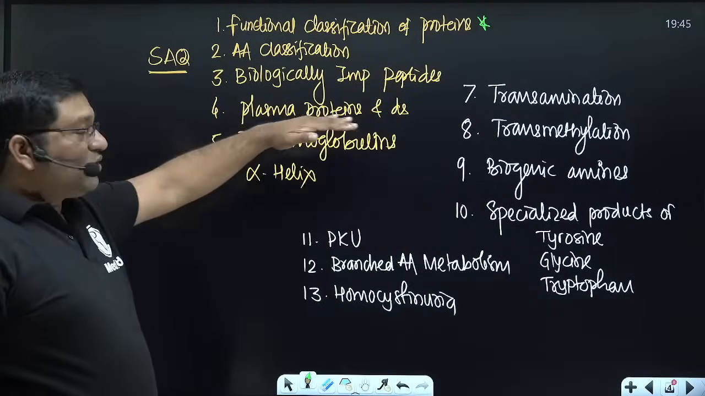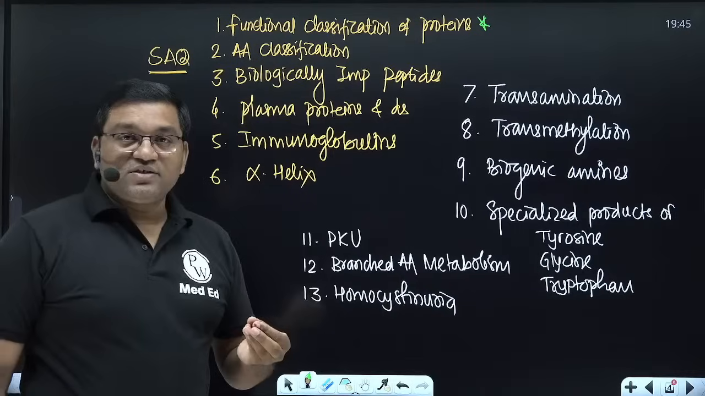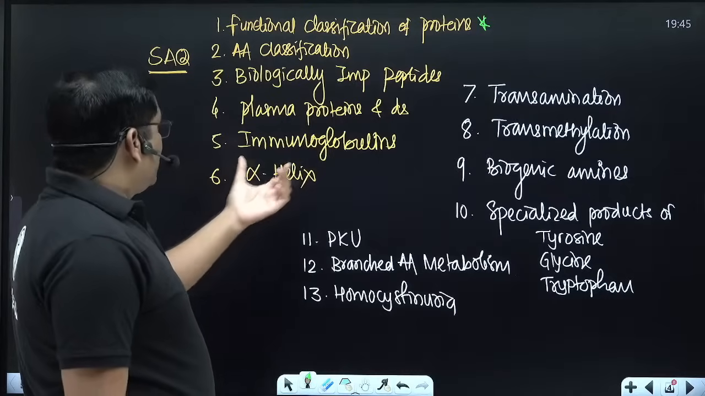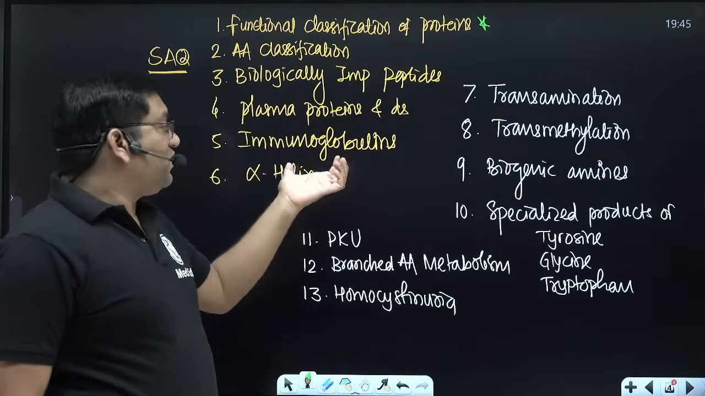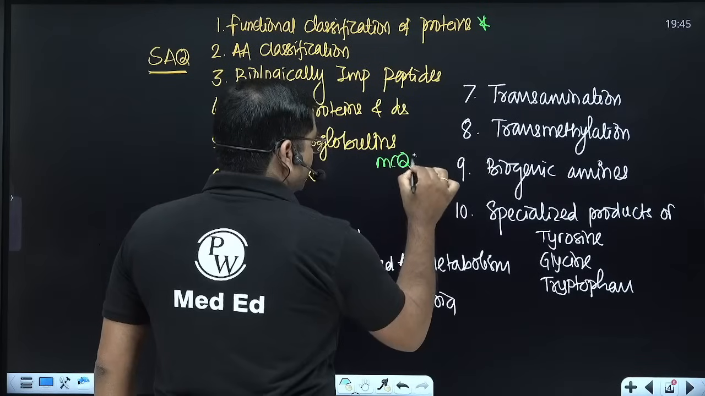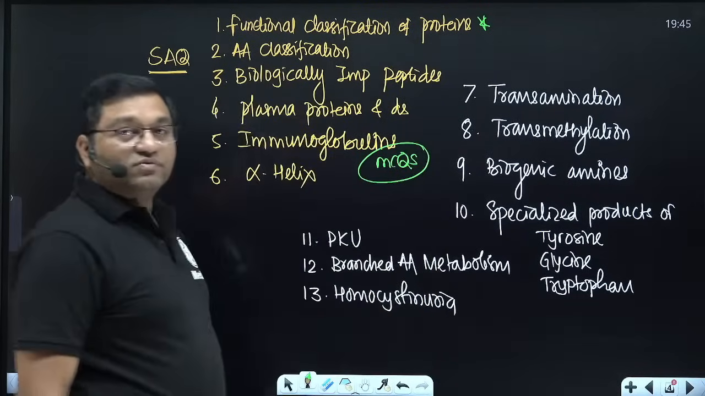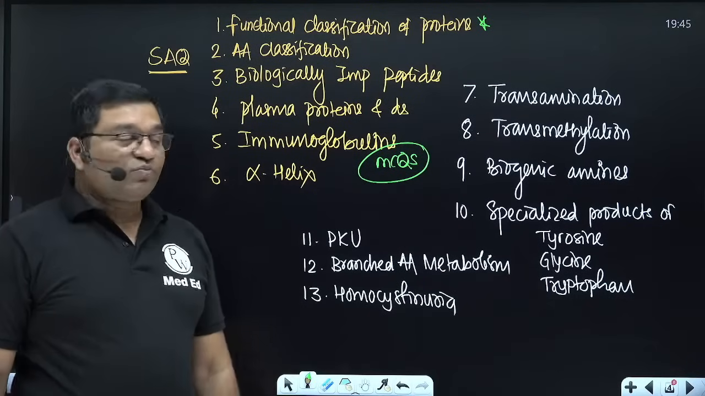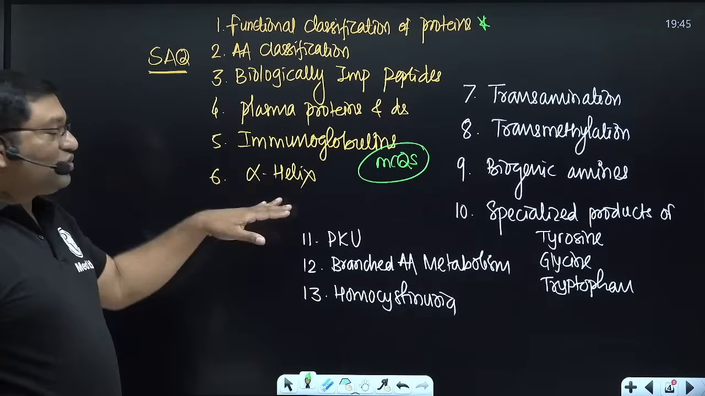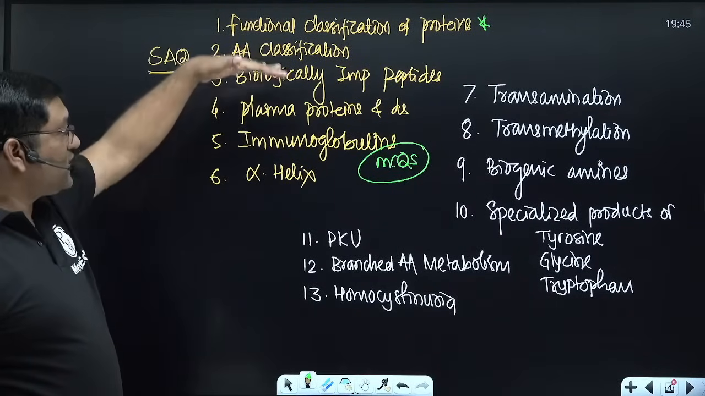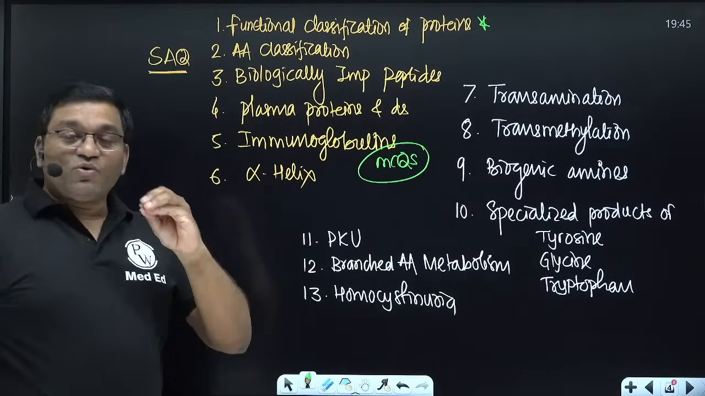Then plasma proteins with various disorders, which we just discussed: multiple myeloma, cirrhosis of liver, nephrotic syndrome. Immunoglobulin structure and their functions, it is very, very important for MCQs. Immunoglobulins with their important functions. And alpha helix or secondary structure of protein, you may get a short answer question on the alpha helix, beta pleated sheet, you may get short notes. So these are the important short notes from protein chemistry.